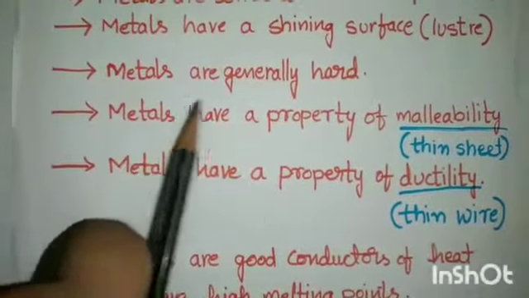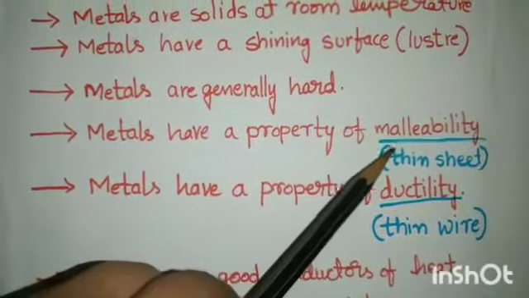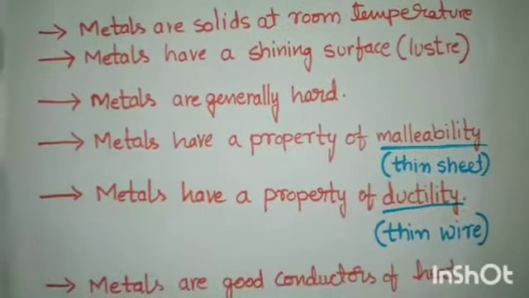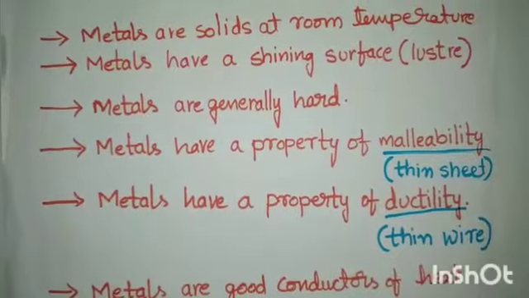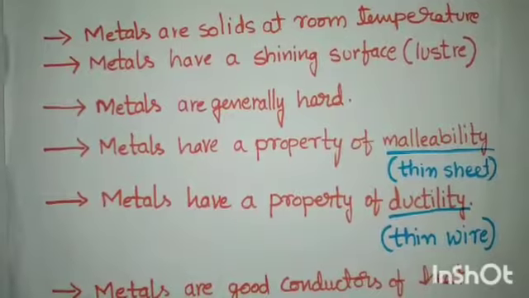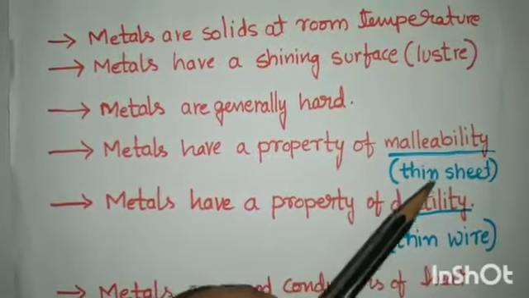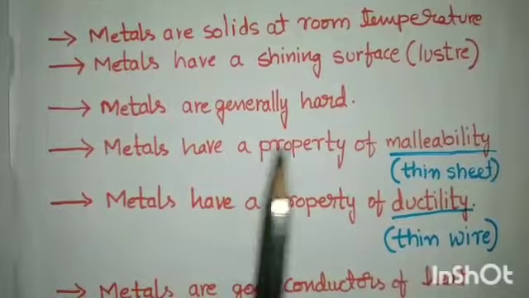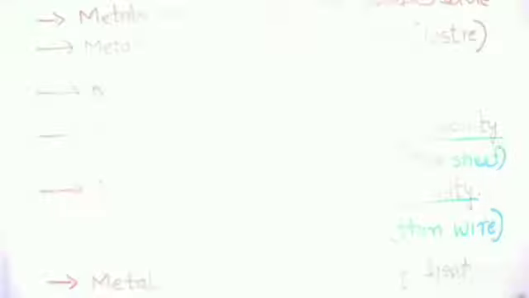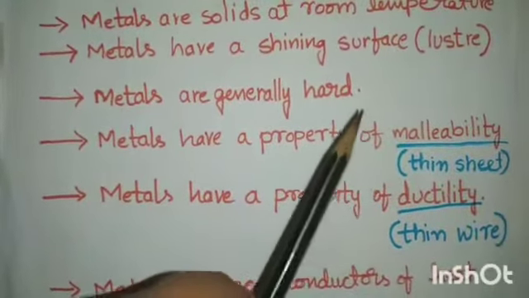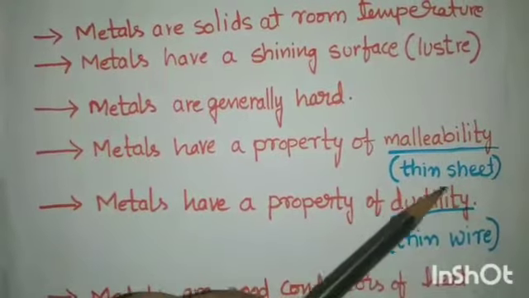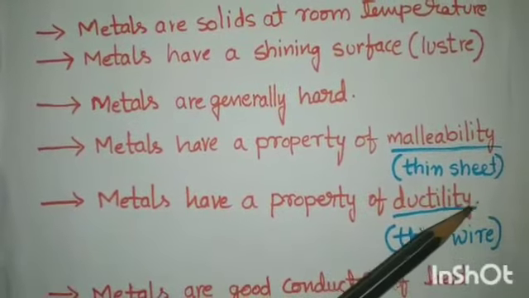Next is metals have a property of malleability. Malleability means thin sheets. You will find that some metals can be beaten into thin sheets. This property is called malleability. We can convert a metal into a thin sheet, and it is called malleability. So gold and silver are the most malleable metals.